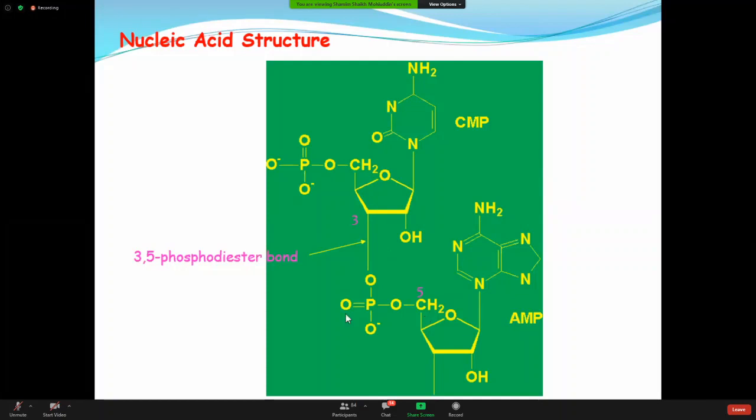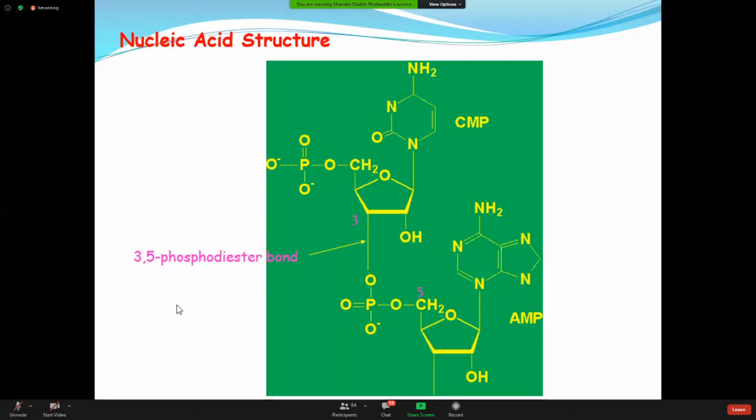For the molecule of AMP, this is number 1, number 2, number 3, number 4, number 5. So the joining happens between the number 3 carbon atom of one molecule and the number 5 carbon atom of the other molecule. That's why this is called a 3,5-phosphodiester bond.